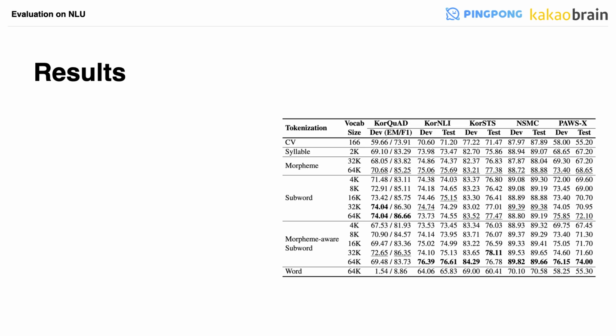Again, the word model achieved the lowest scores across all tasks. Especially in KorQuAD, it is much worse than the other models because there are so many named entities closely related to answers that turned into the unknown token due to the capacity of the vocab.